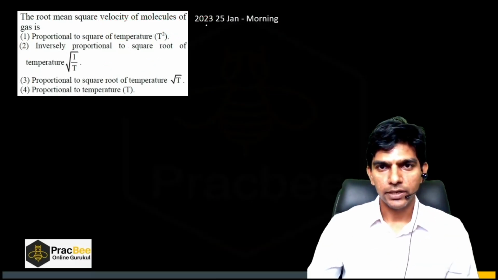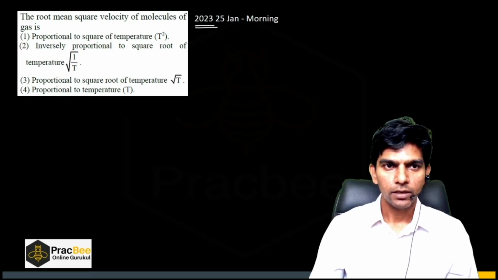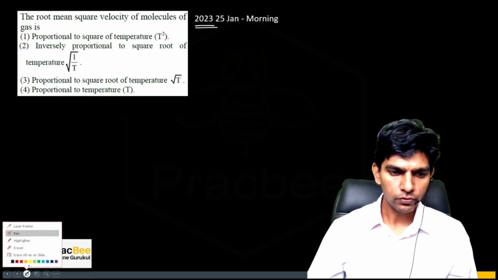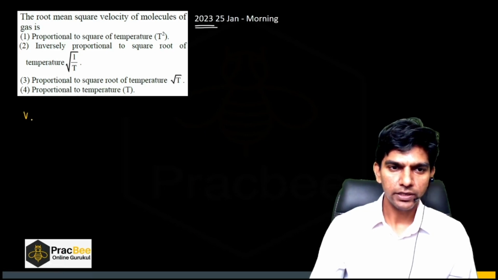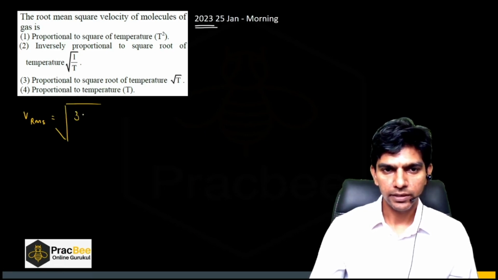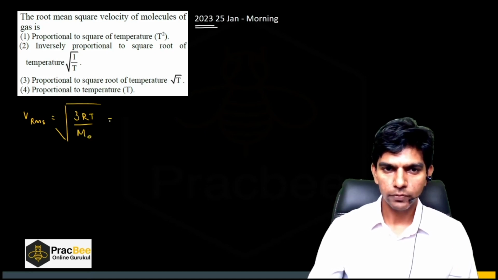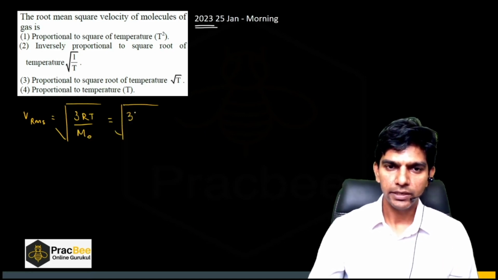Now let us see this question. It was asked in 2023. The root mean squared velocity of a molecule of a gas. And we know what root mean squared velocity is. Vrms, its formula is root of 3RT by M naught, where M naught is the molar mass, or we can also write this as root of 3kBT by small m.